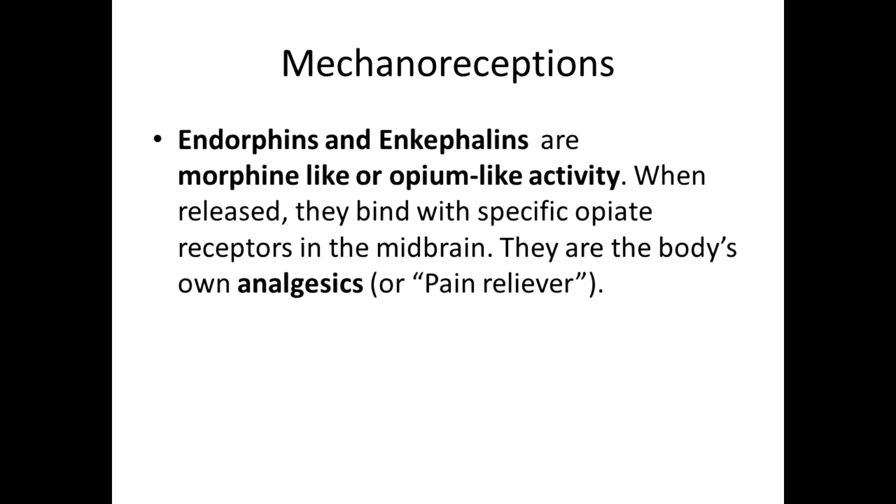And then endorphins and enkephalins have morphine-like opioid activity. When they release, they bind with specific opiate receptors in the midbrain. Just remember, they're the body's own analgesic or pain reliever. You break a finger while running away from something in pure panic, you probably won't feel it. But once you're in the hospital, you'll probably be crying.